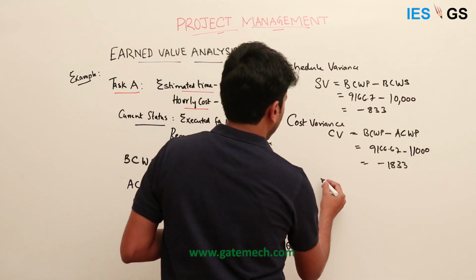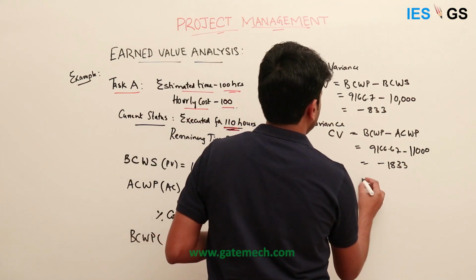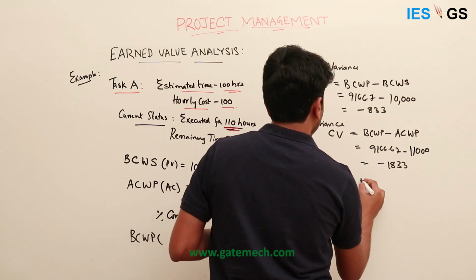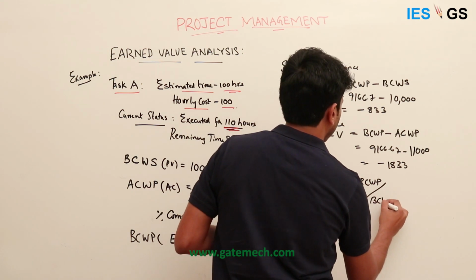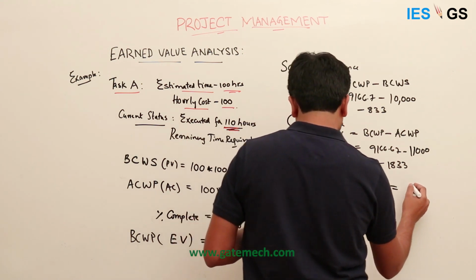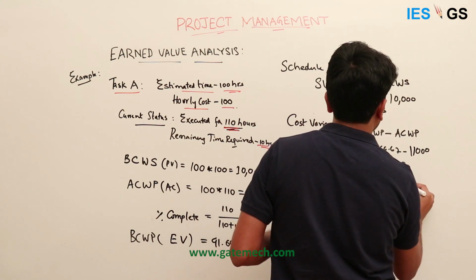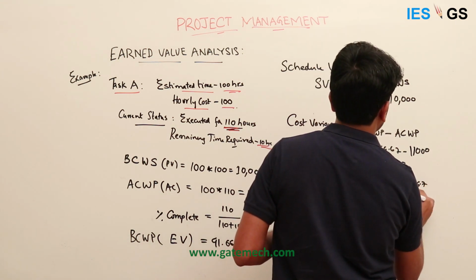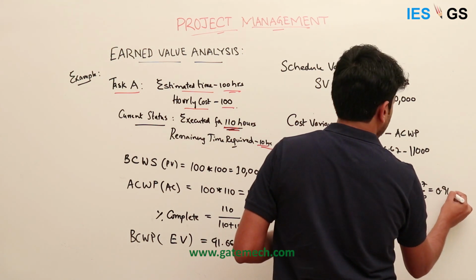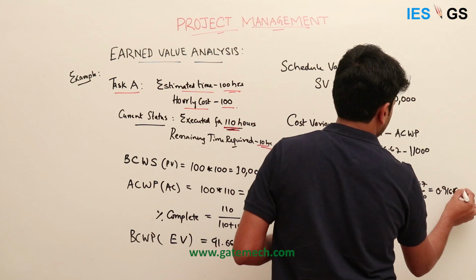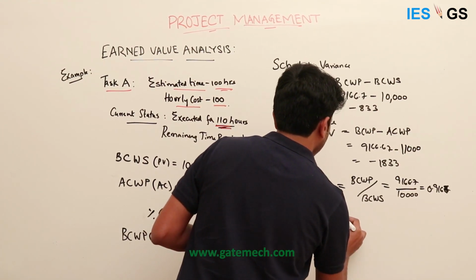Similarly, if we calculate SPI, the schedule performance index, which is budgeted cost of work performed by budgeted cost of work scheduled, it comes to 9166.7 by 10,000, which is 0.9167, say 0.92.